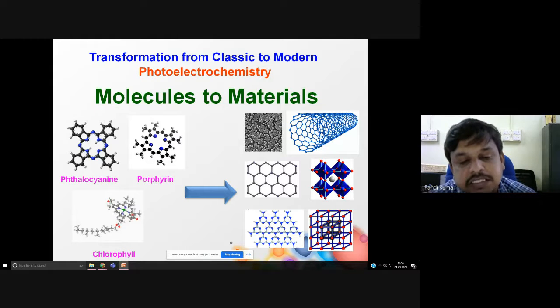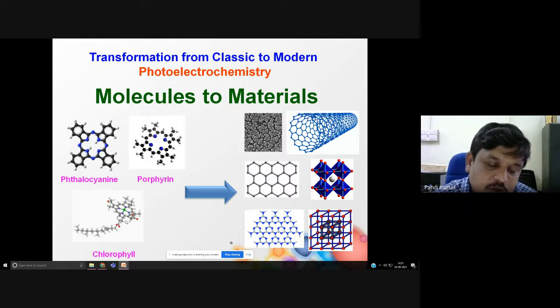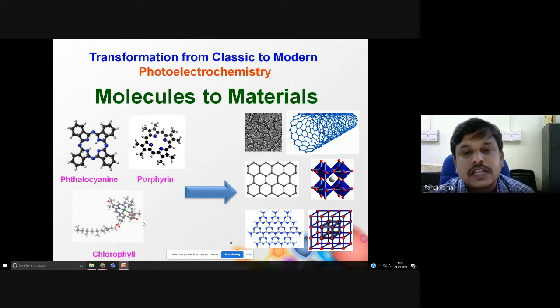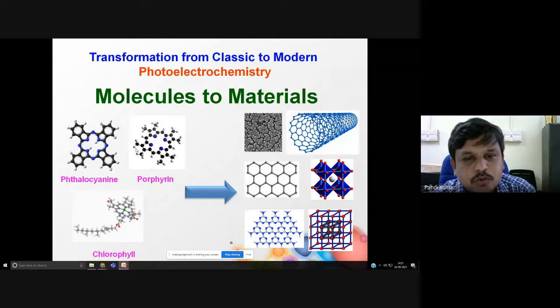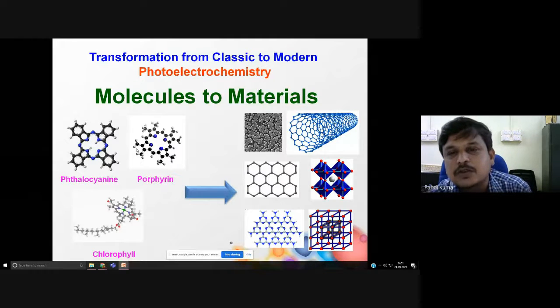So they designed molecules like chlorophyll and used them in light harvesting assemblies. They found that there was some improvement. After that, they designed molecules like phthalocyanine, porphyrin, Evans blue, eosin yellow. Such dye molecules were designed and utilized in the light harvesting assembly. They achieved somewhat improved performance, but it was not up to the mark.